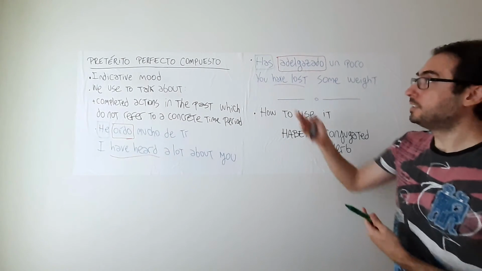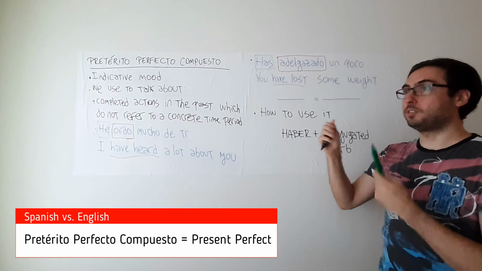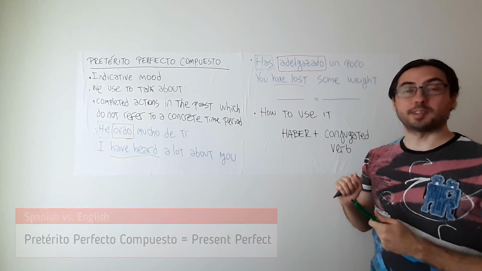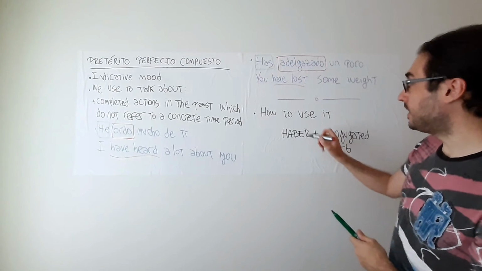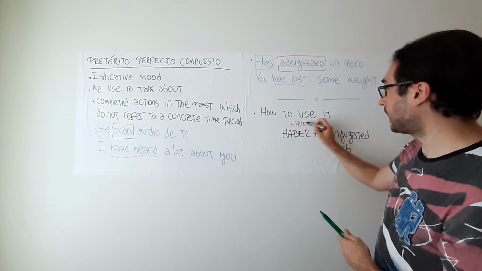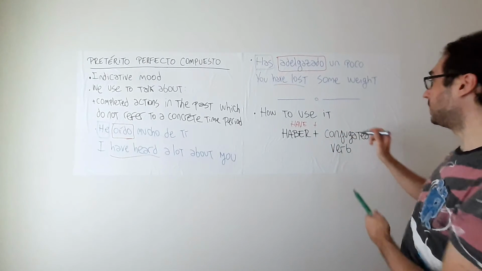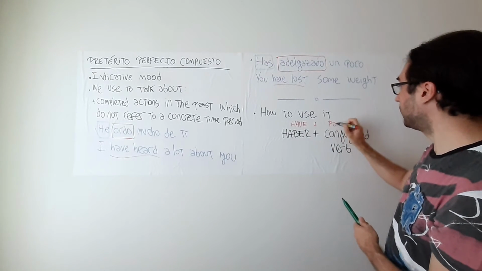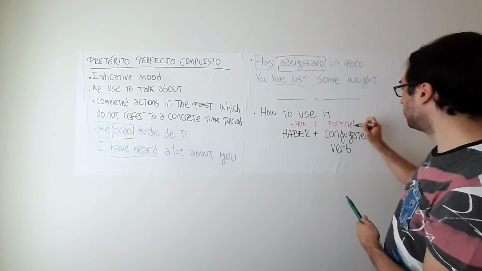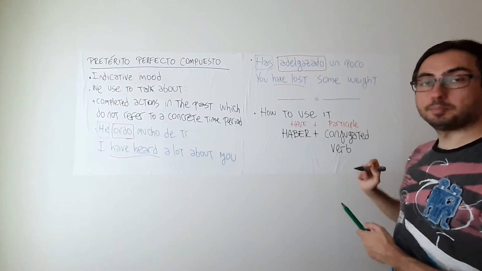So basically, the Pretérito Perfecto Compuesto is an analogous version of this present perfect, where instead of a verb, we are going to use "have", and our conjugated verb here would correspond to the participle of the verb.